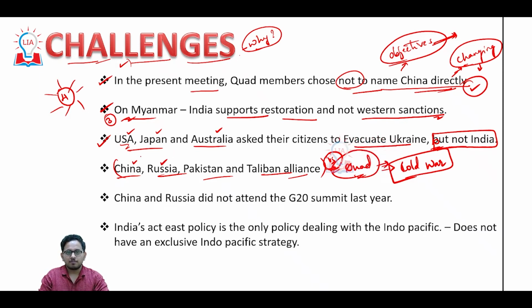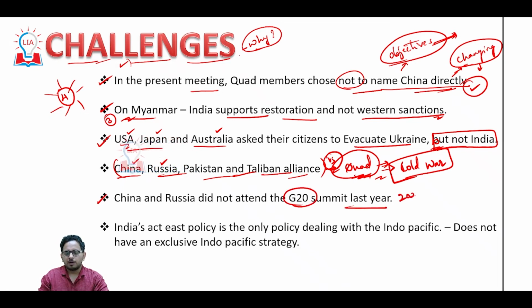That is why we have China, Russia, Taliban and Pakistan on one side, and democratic nations of Europe and North America on the other side. That is basically USA on the other side. Next one, China and Russia did not attend the G20 summit last year.